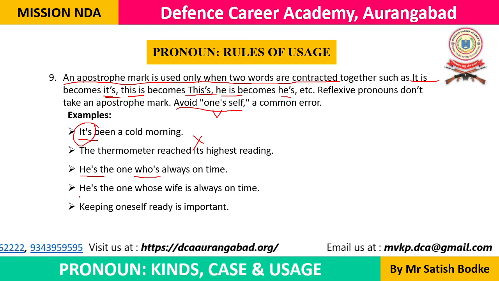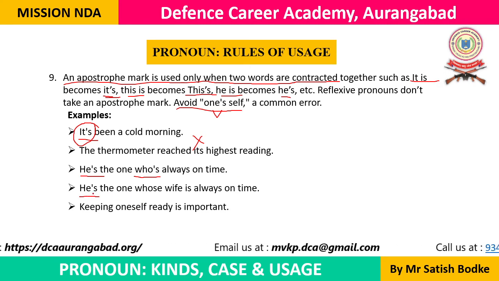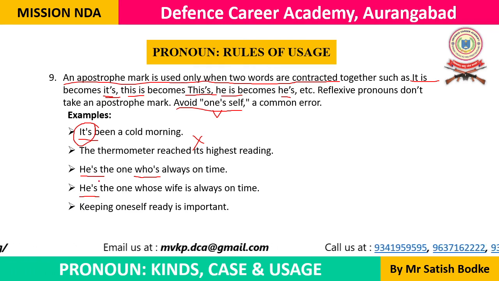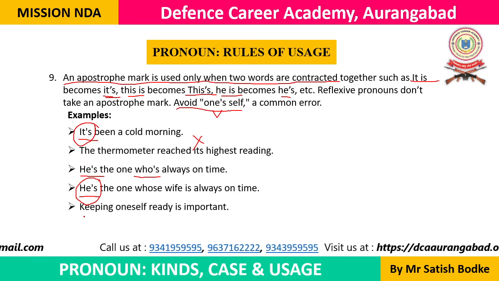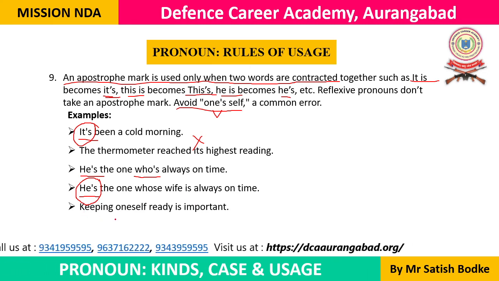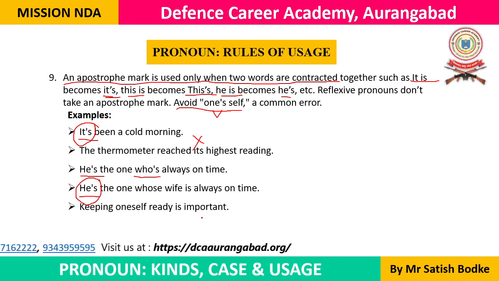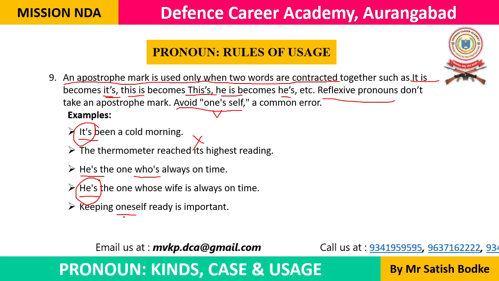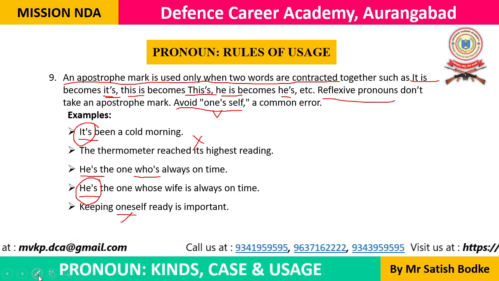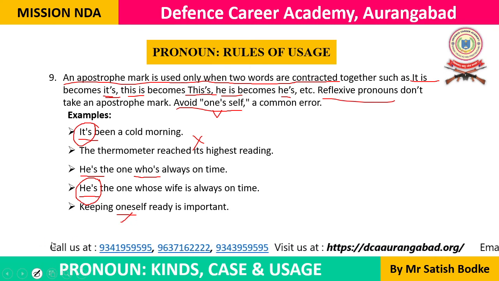Now the next example is he is the one. He is का short form है he's. This is the contracted form of he is. He is the one whose wife is always on time. Then the next example is keeping oneself ready is important. Here oneself is an example of a reflexive pronoun. We don't say one's self. We don't add an apostrophe mark while using a reflexive pronoun. So this we'll have to keep in mind.